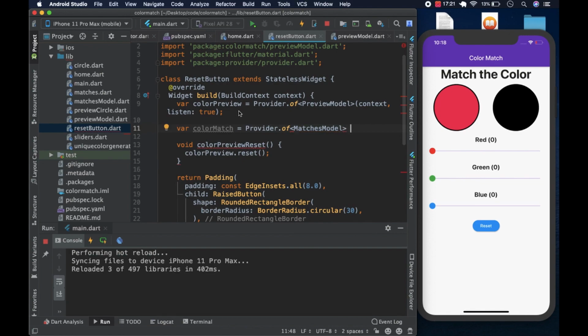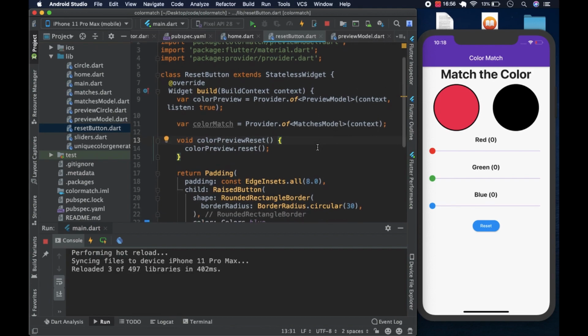And providing the context, it has to be under the context so that you can know where it is. We don't actually have to pass listen true. The default is usually listen true. You'd have to put listen false if you want it to be different. So if we leave it like this, it should, in theory, work, right?